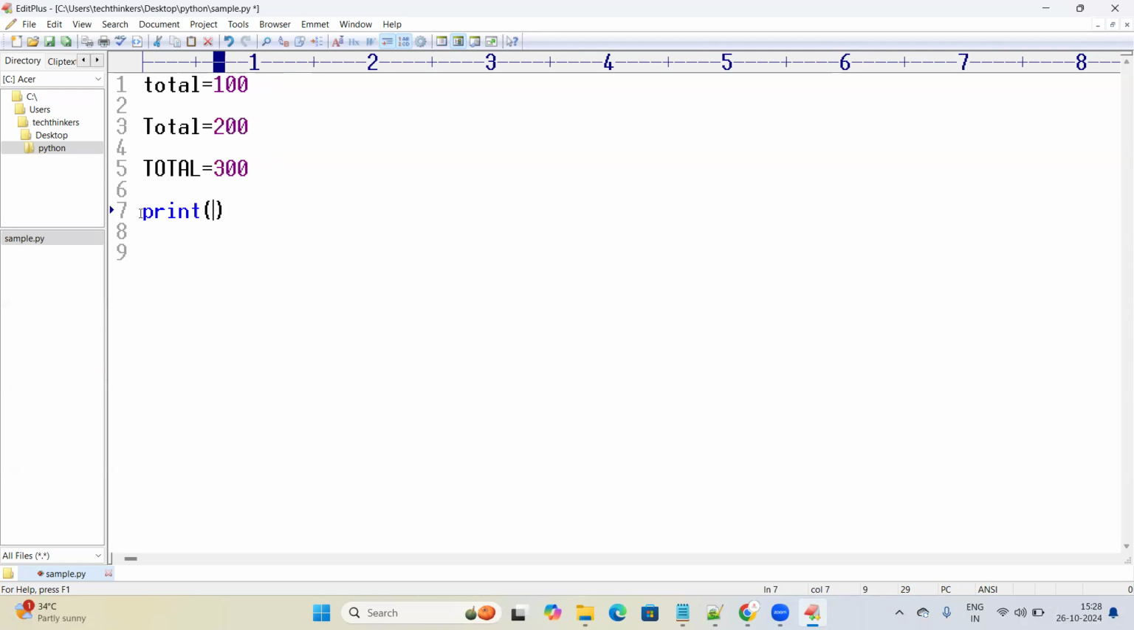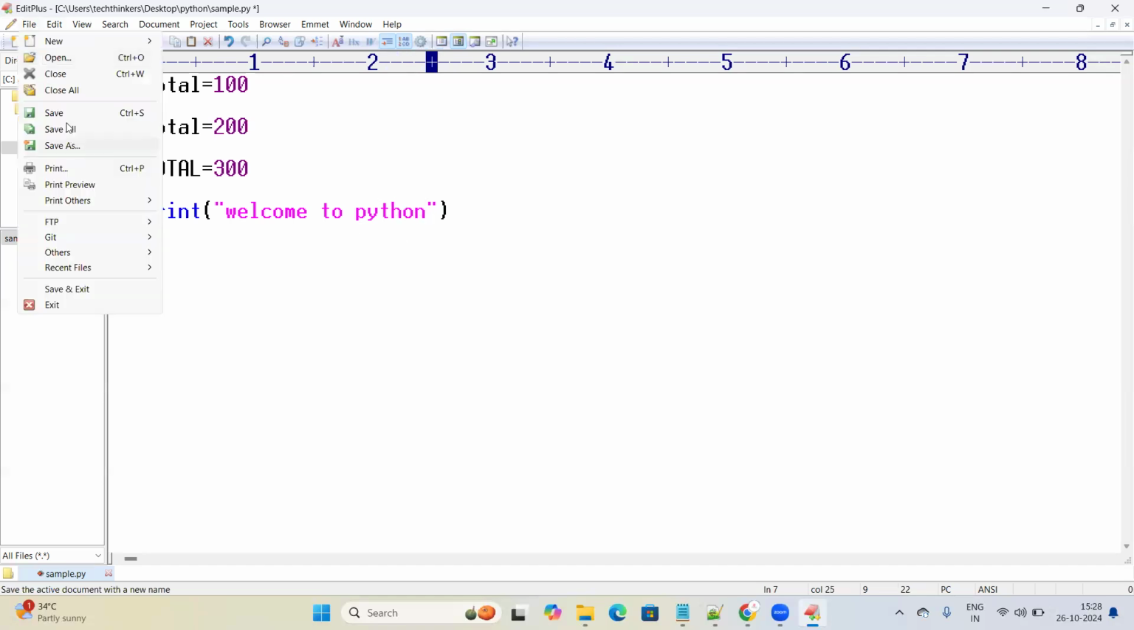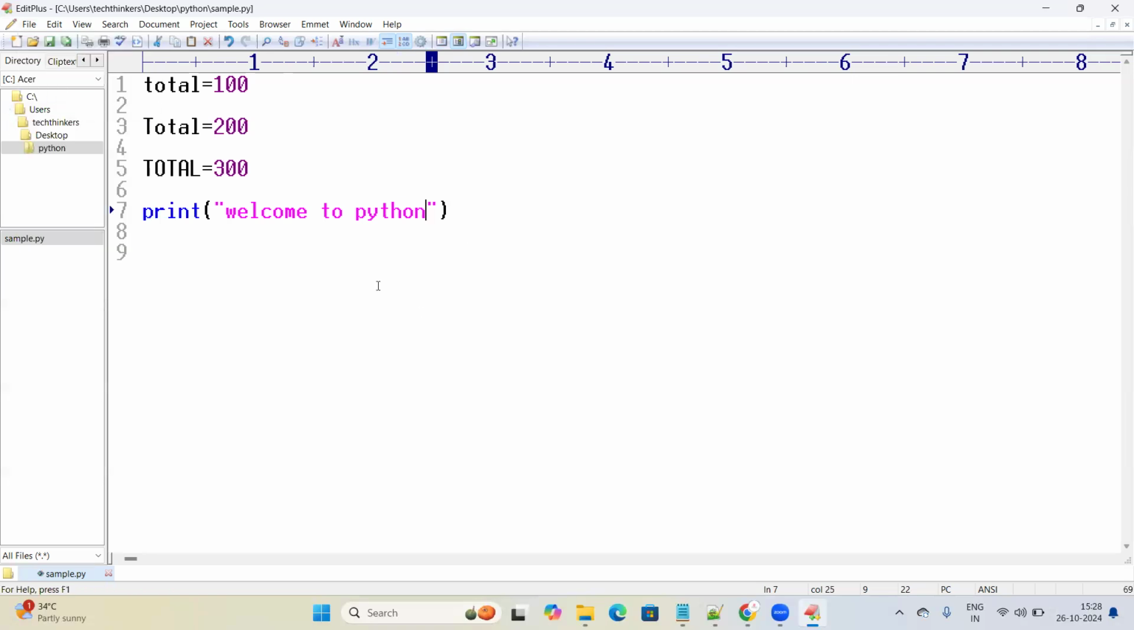Let me give you the string. I'm just writing, within the double quotes, welcome to Python. I'm just saving this. I would like to run this Python program. Okay, this is a program. Like you can guess the output now.